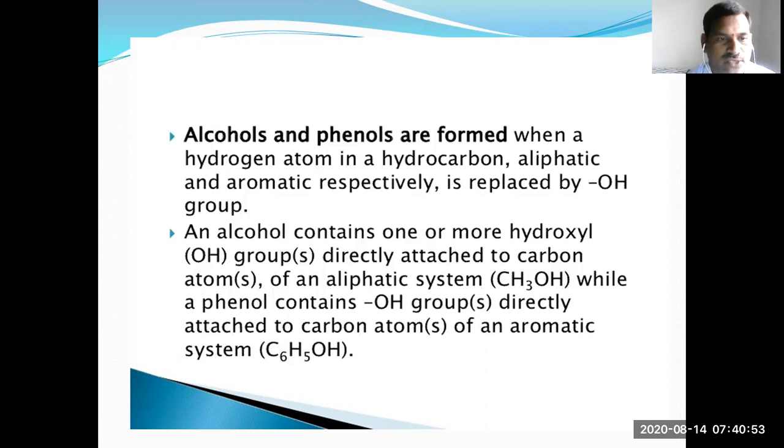Hydroxyl group means OH group. So hydroxyl group attached with the aliphatic system, those compounds are called alcohols. We will discuss phenols later.